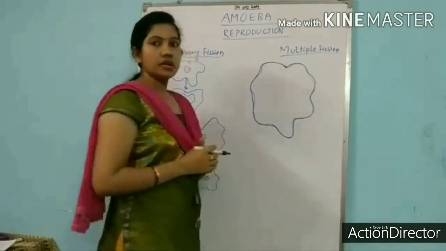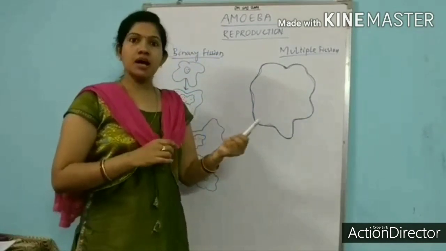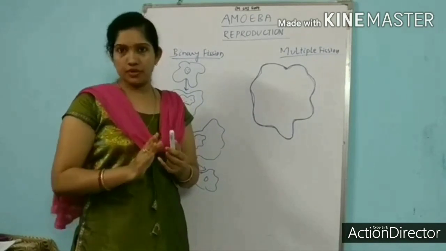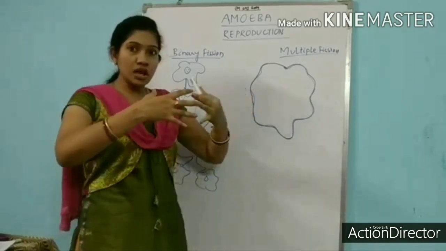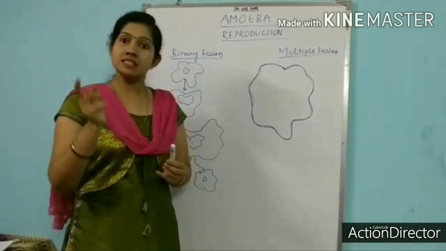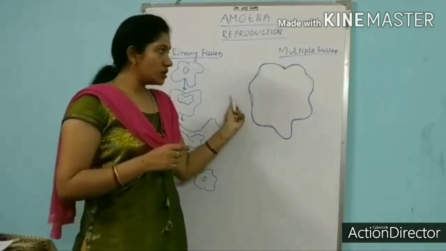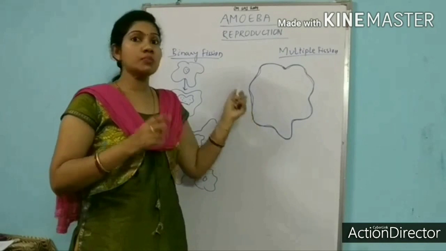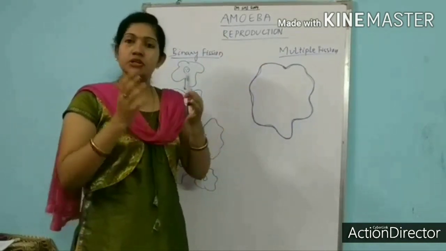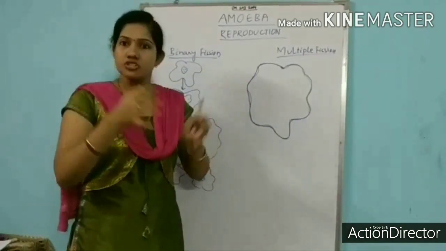This tough covering which encloses the body of amoeba is called a cyst, and this process is called encystation. So what is the help of this encystation? This cyst over the body of amoeba will protect the amoeba from the harsh condition. This cyst is very tough in nature and it will protect the amoeba's body from the external harsh condition.